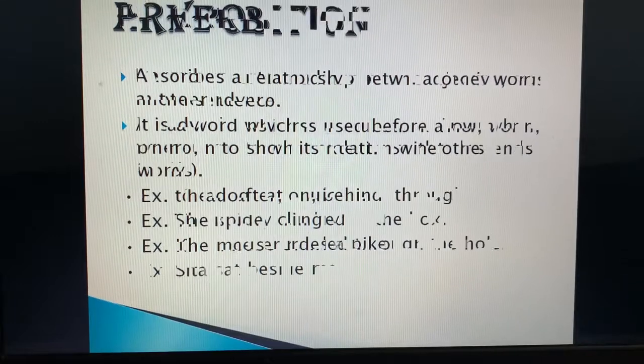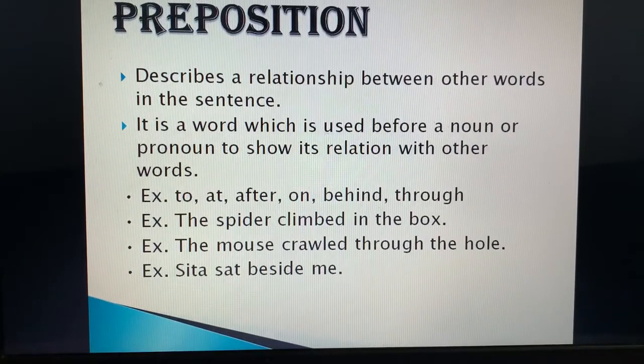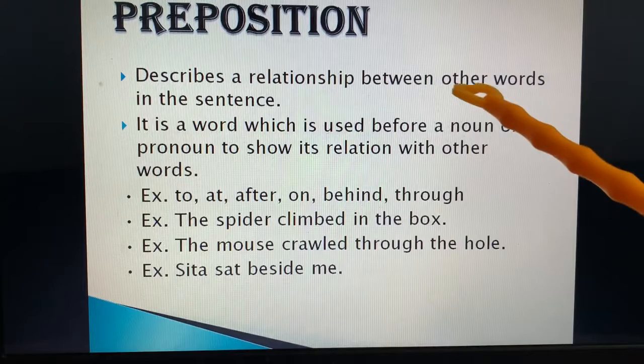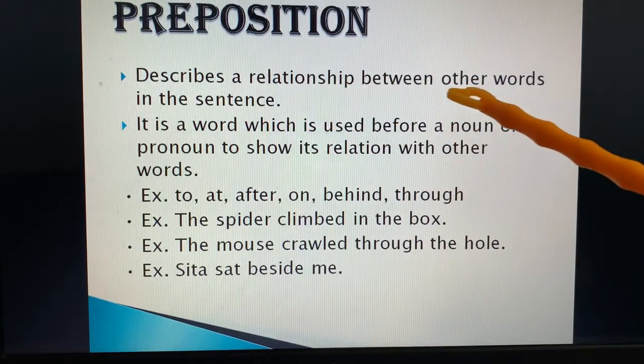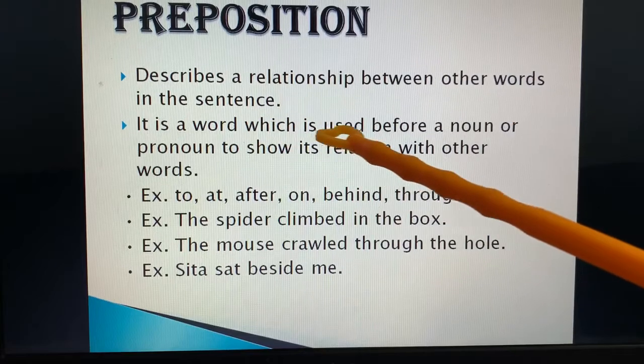Understood adverb? So the next part is preposition. Preposition basically tells us the position of something. हमें बताती है किसी चीज़ का स्थान, कोई चीज़ कहाँ पर है, किस जगह पे है. It tells us the position of something. It describes a relation between one word in the sentence and others.